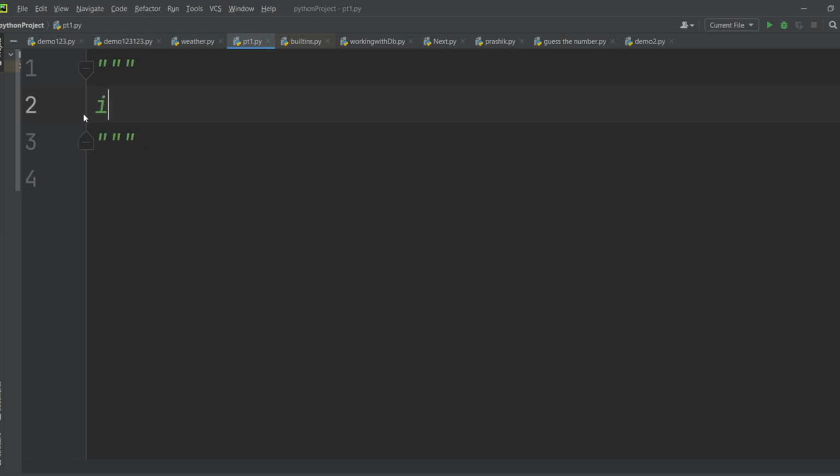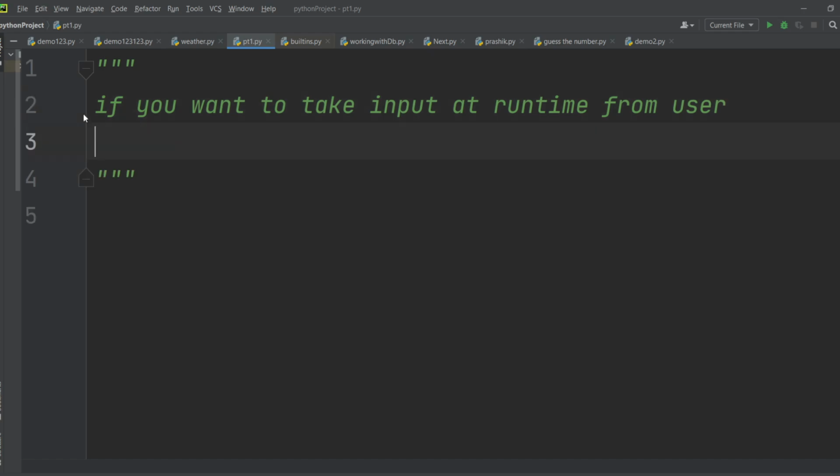So if you want to take input at runtime from the user, we are creating a variable, but we are just storing the value. You are a programmer, you are storing the value inside that, but you want the user to store the value inside that. You are not going to store it. Like a password, the user will enter the password, you will not enter the password, right?